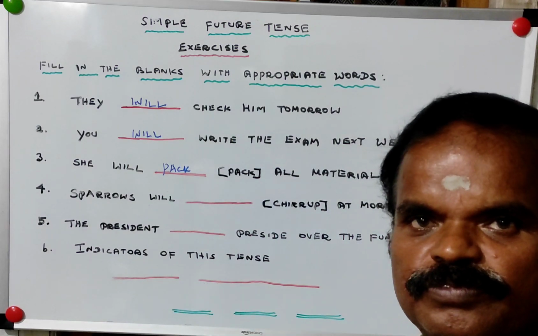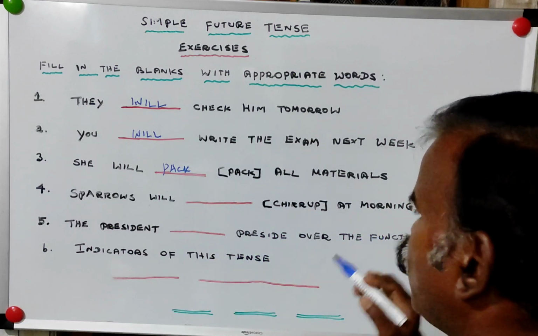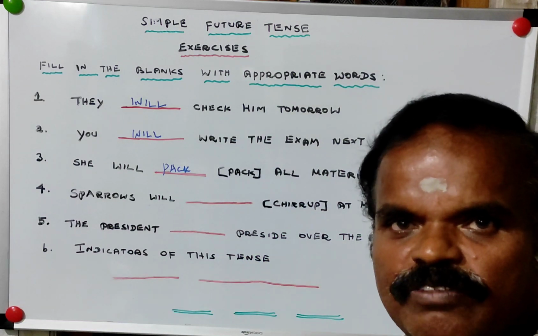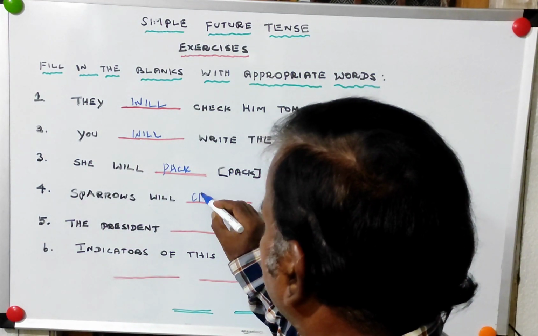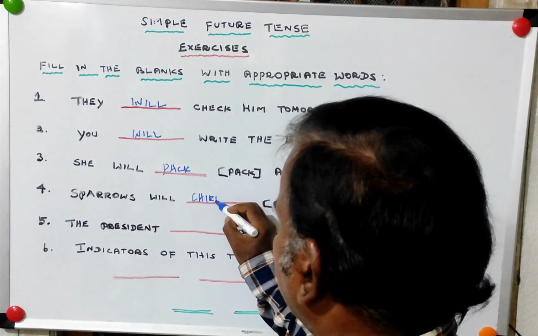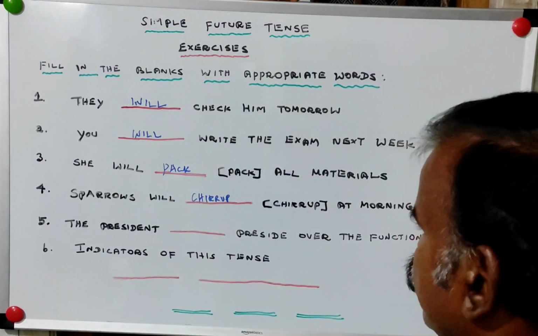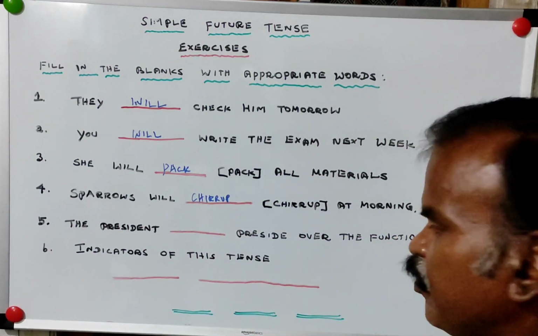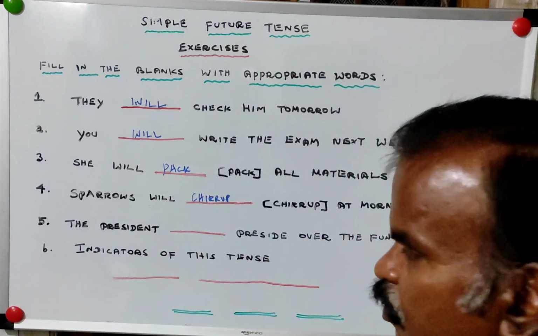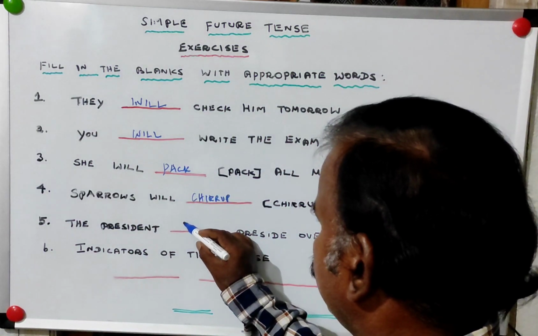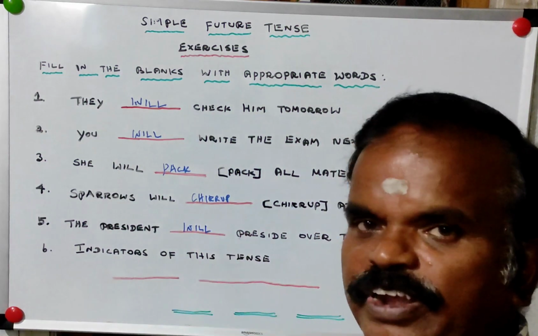Sparrows will dash chirrup at morning. So what is the correct word for the blank? Chirrup, because it is the present form. The president dash preside over the function. So the correct answer is will. The president is he. The president will preside over the function.